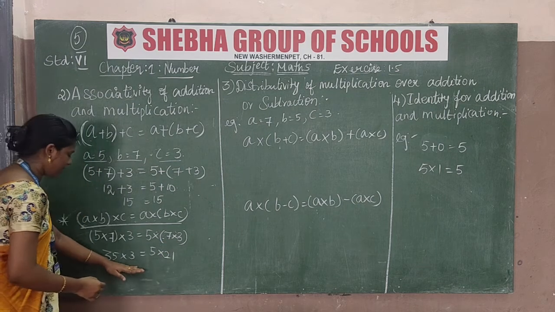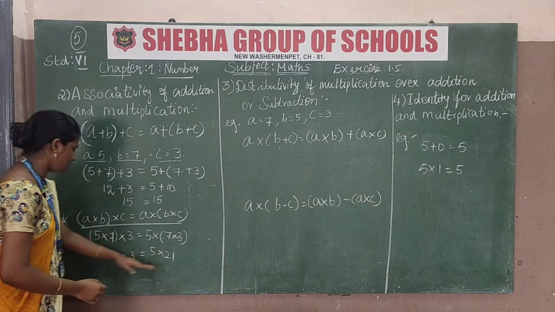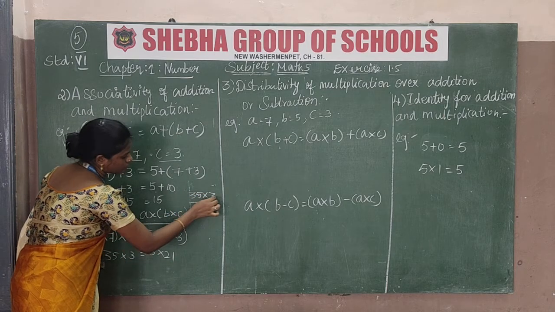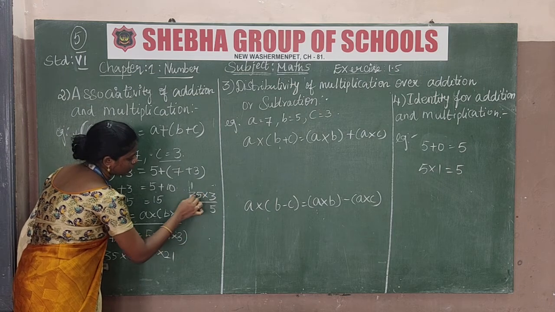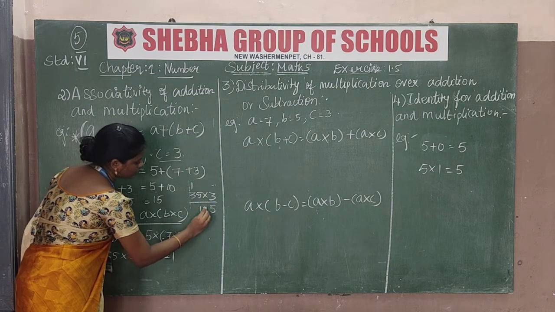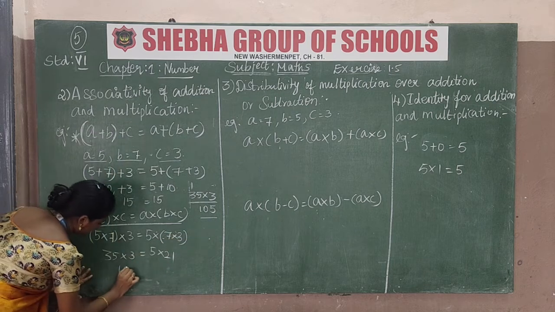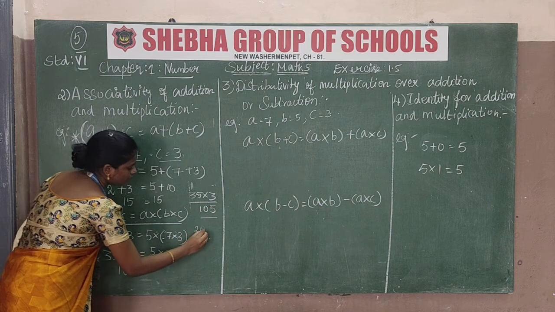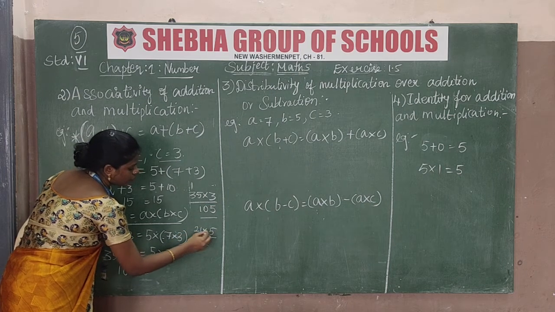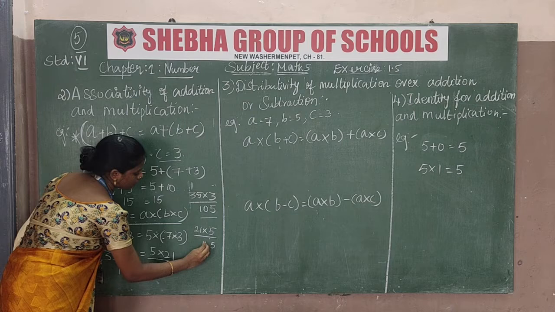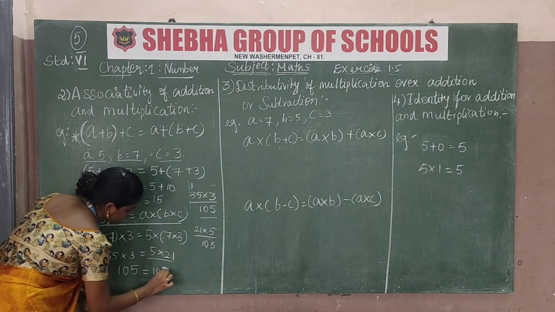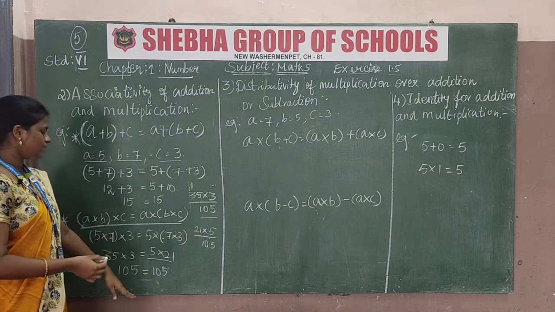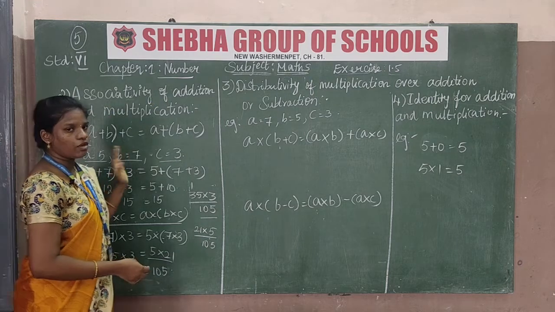So let us multiply this term and this term. 35 into 3: 3 5s are 15, 3 3s are 9, plus 1 ten, so 105. Then we have to multiply this term, 21 into 5: 5 1s are 5, 5 2s are 10, so 105. So this property, associativity of addition and multiplication, is satisfied in whole numbers.